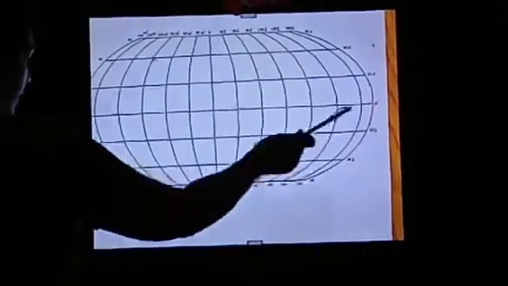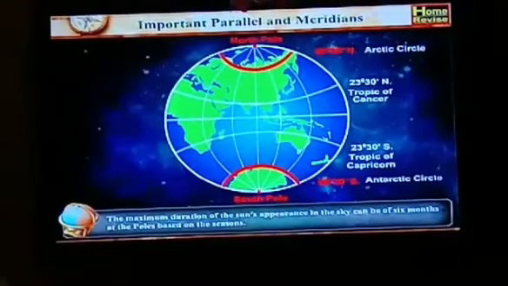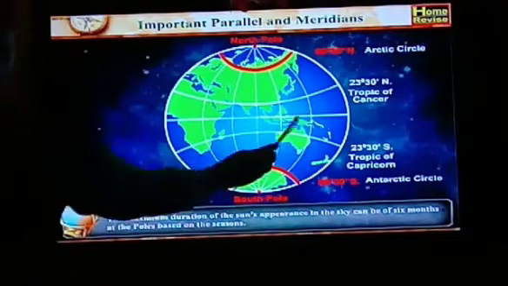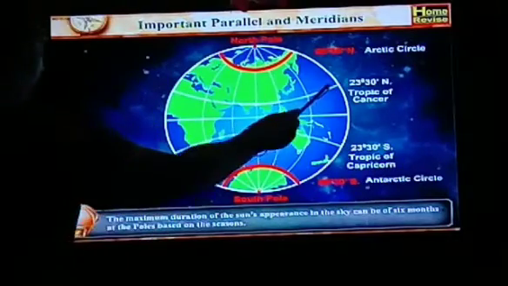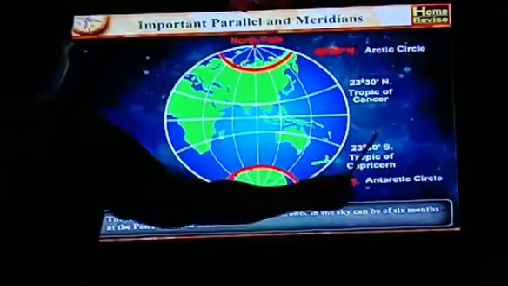Okay. Dear students, I hope you all understand from this simple activity how we locate any places on earth with the use of longitude and latitude lines. Now we are going to get acquainted with some important parallels and meridians. Importance of parallels and meridians. Okay, first all of you know that it is the equator.